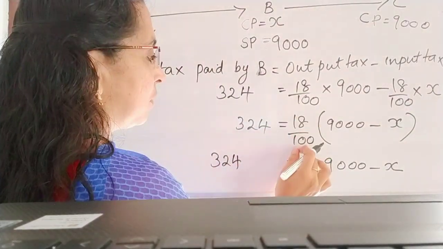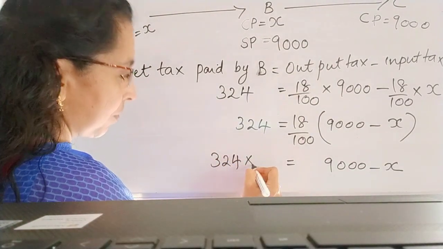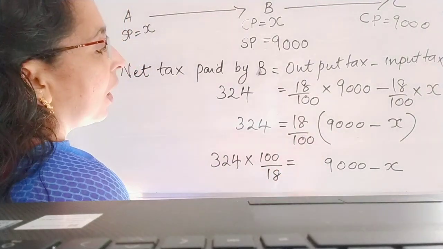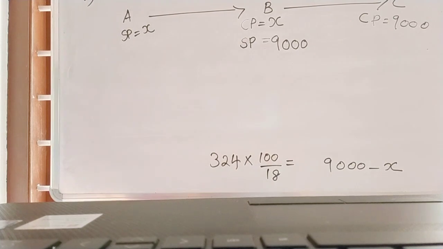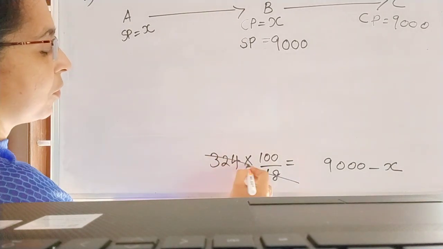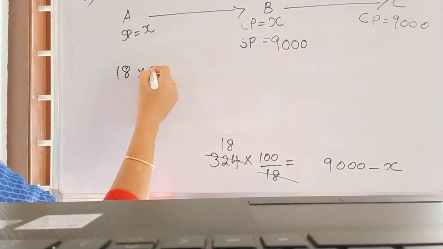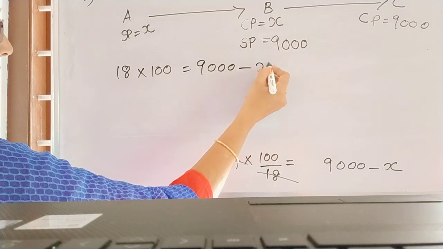Then cancel it: 18 into 18 is 324. So 18 into 100 is equal to 9,000 minus X.